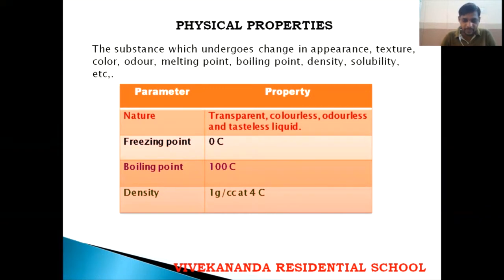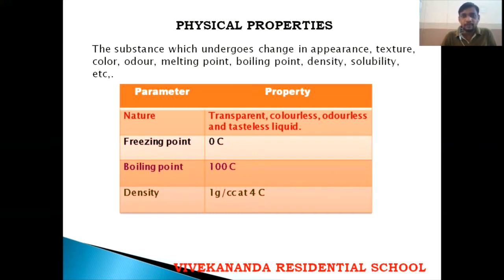If I take a glass of water and place it in a deep freezer or the fridge, the water changes to ice at 0 degrees Celsius. The change of water to ice is called freezing, so the freezing point of water is 0 degrees Celsius.